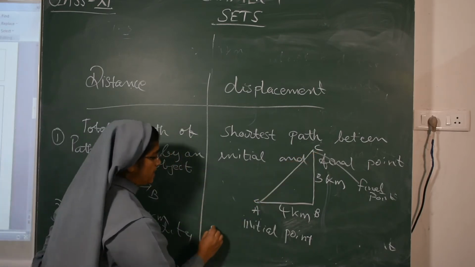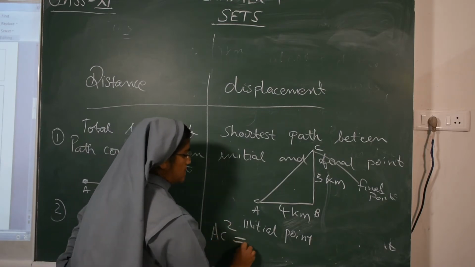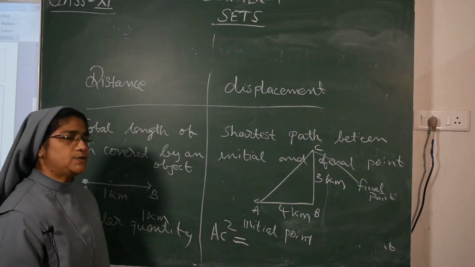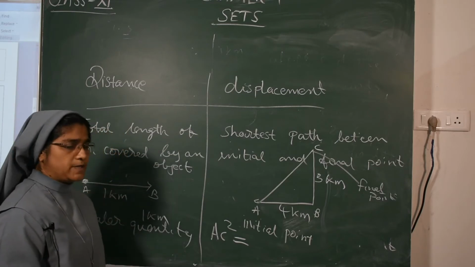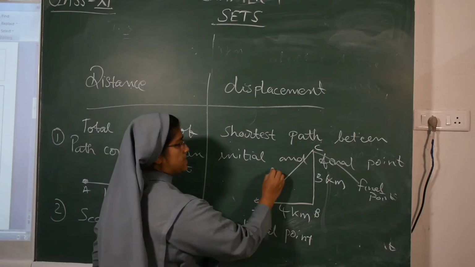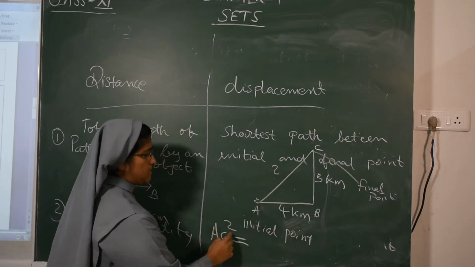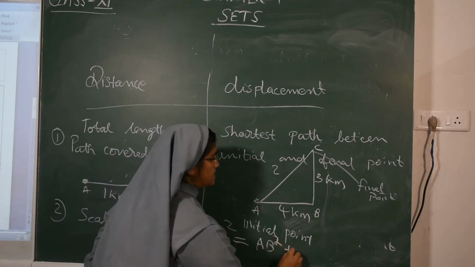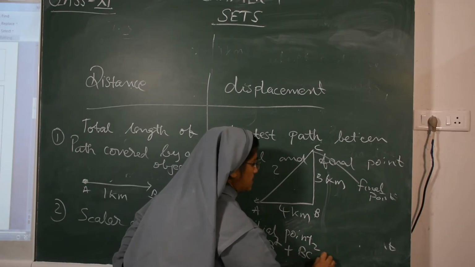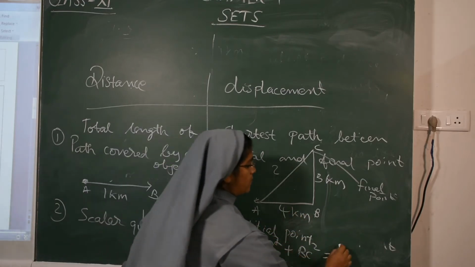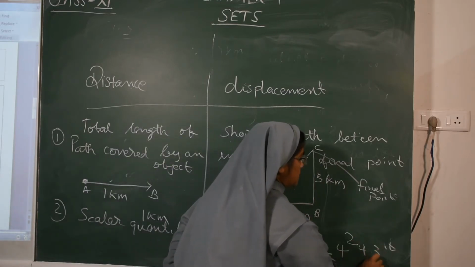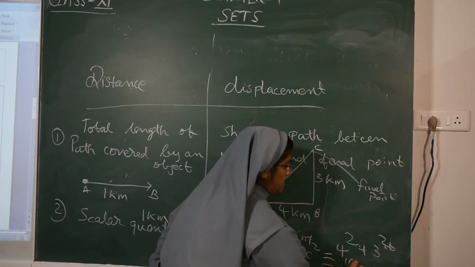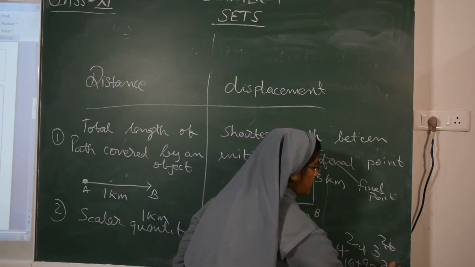We have to find out AC square. Due to the Pythagorean theorem, AC square is equal to AB square plus BC square. That means 4 square plus 3 square, 16 plus 9 is 25.